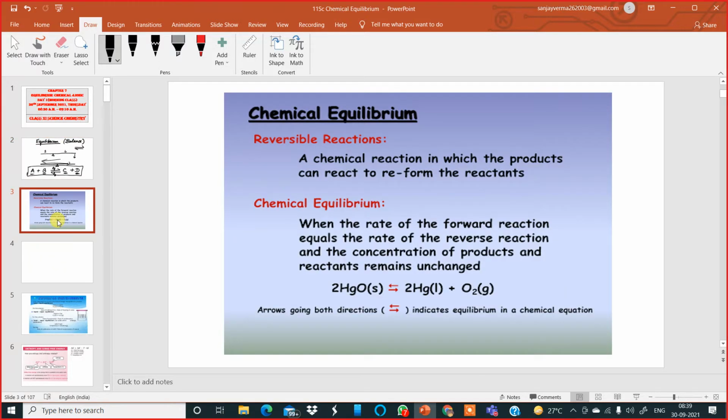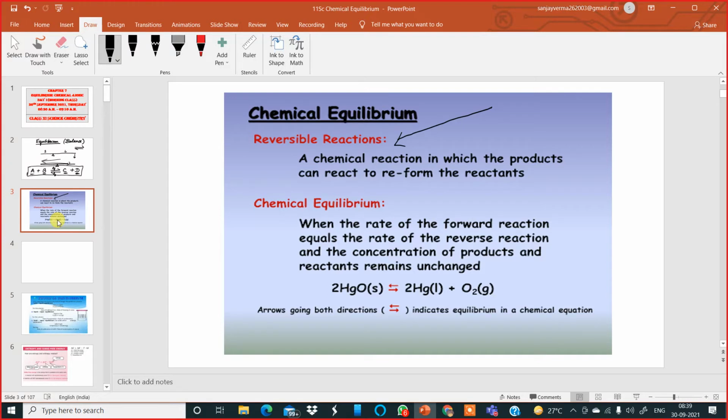Look at the next slide over here. We'll be talking about chemical equilibrium in this chapter with respect to reversible reactions, mostly reversible reactions. So first understand what is a reversible reaction. Remember, it is a chemical reaction in which the products can react to reform the reactants.